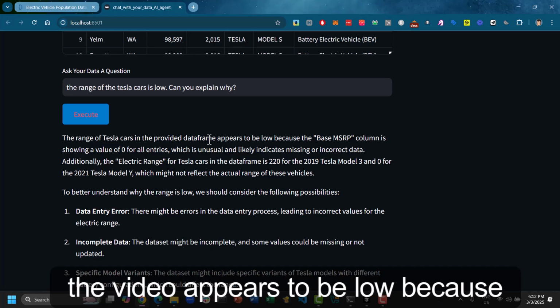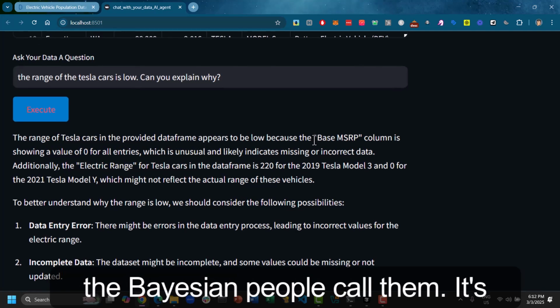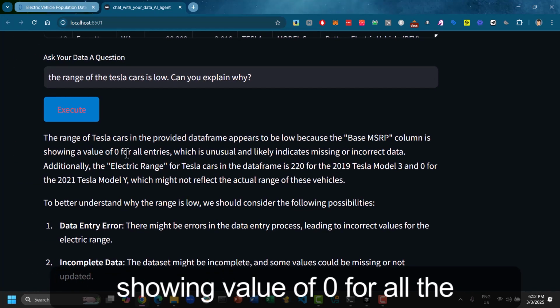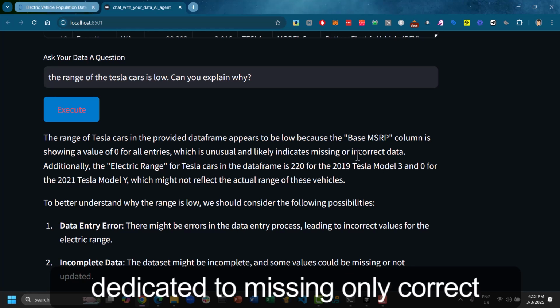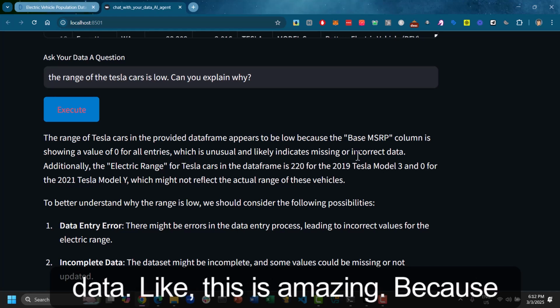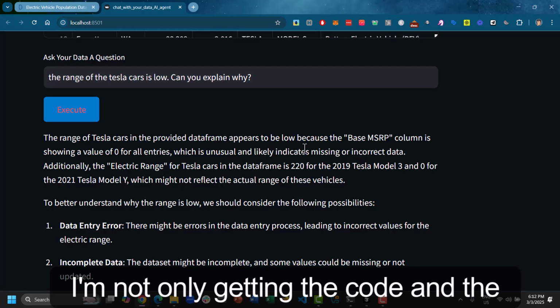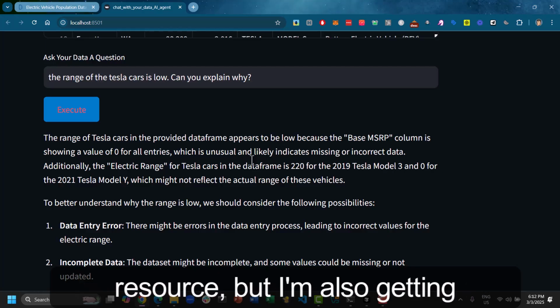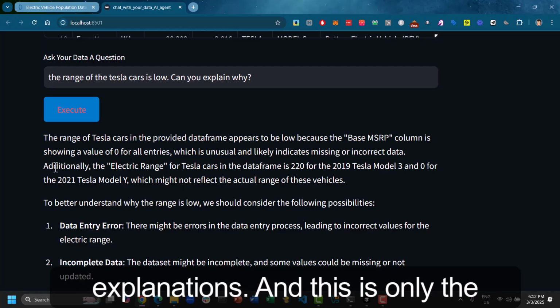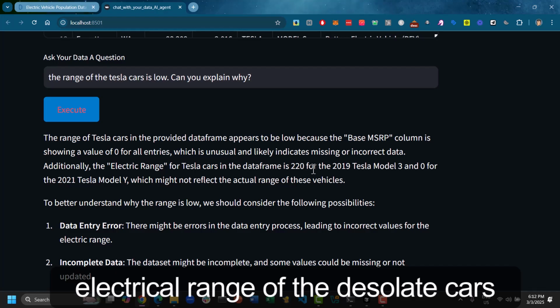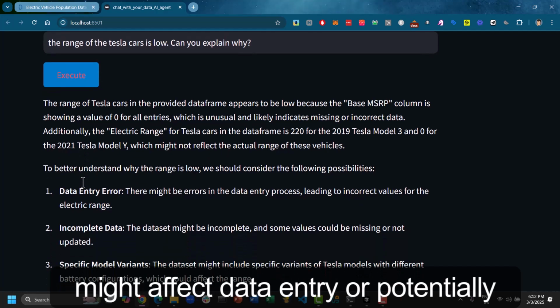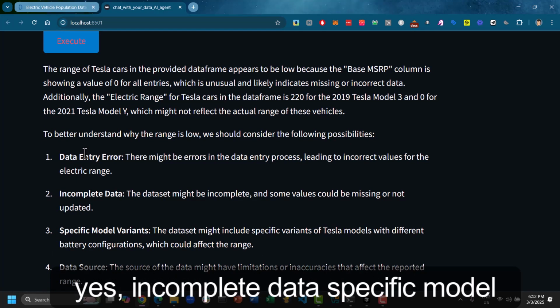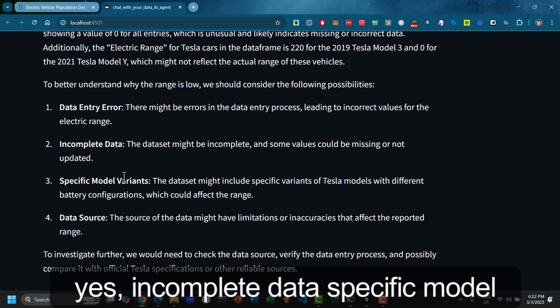The range value appears to be low because the base MSRP column is showing a value of 0 for all the entries, which is unusual and likely indicates missing or incorrect data. This is amazing because I'm not only getting the code and the results, but I'm also getting explanations. Additionally, the electric range of the Tesla cars is 220 and 0 for the Model Y, which might indicate a data entry error, potentially incomplete data for a specific model variant.